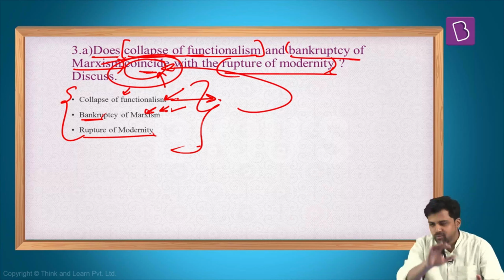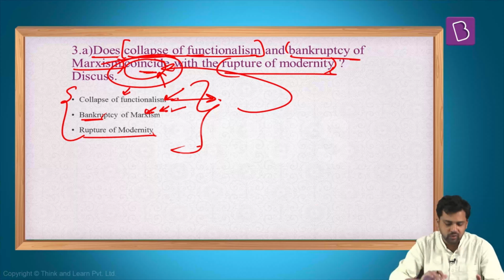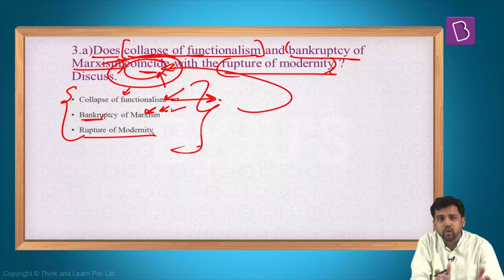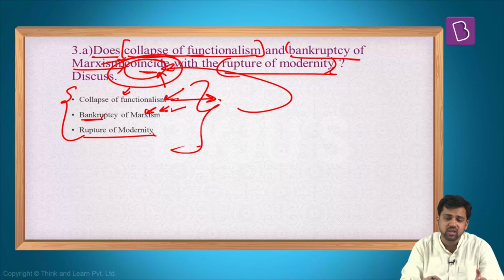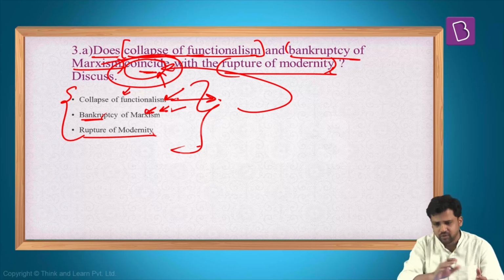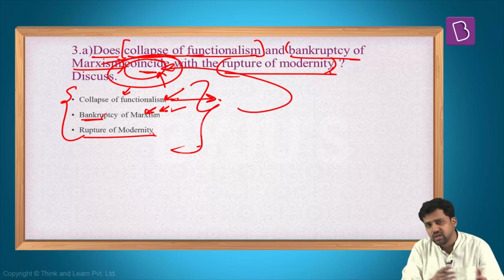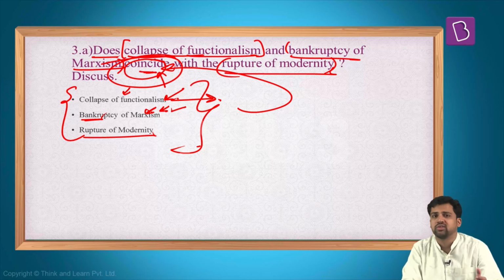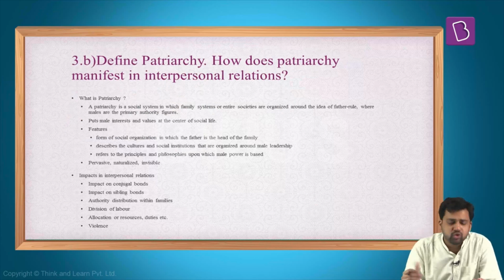Whether there is a collapse of functionalism, what the challenges in functionalism are, whether the Marxist approach is no longer relevant, and whether modernity has ruptured. If all these things have happened and are happening at the same time, then you can say yes, or else your answer should be no. I would have preferred to say no, they're not happening at the same time, and not all of these things have happened. The Marxist approach might become more significant. Not everyone has given up on the functionalist approach. Apart from that, the rupture of modernity has not happened. These postmodern approaches are still there. So depending on the way you view the question, you have to answer it. A value-loaded question.